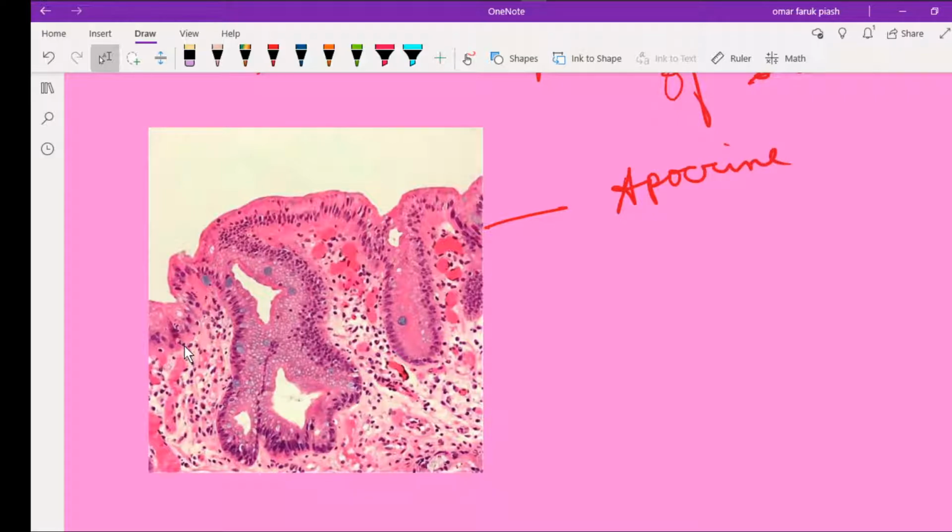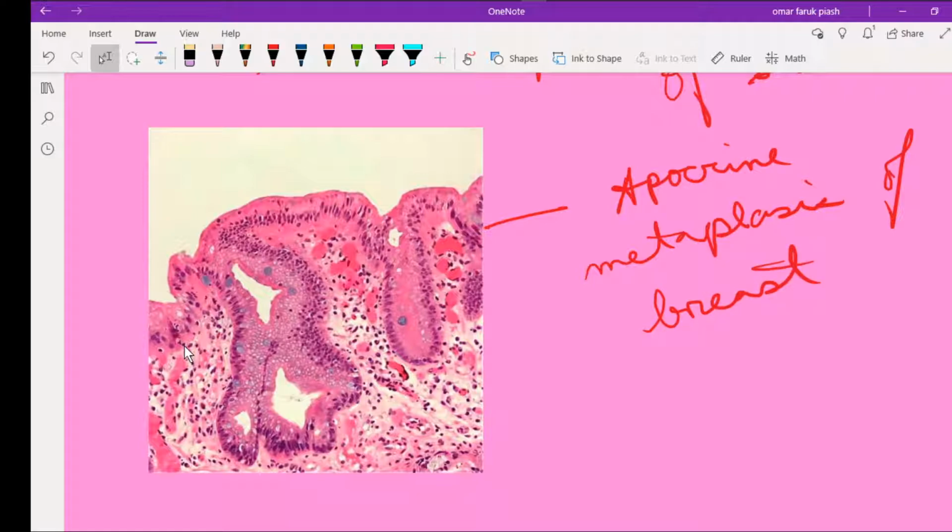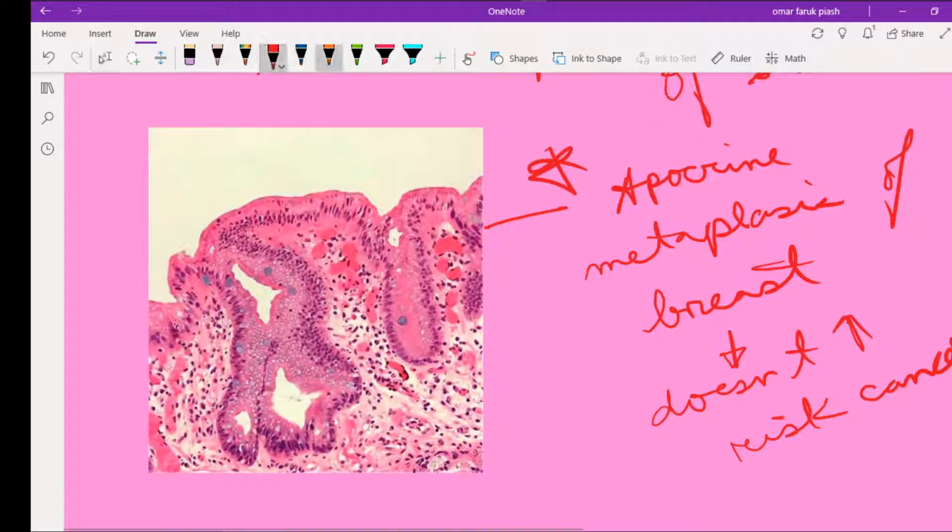Apocrine metaplasia of the breast doesn't increase the risk of cancer. This is a notable exception.